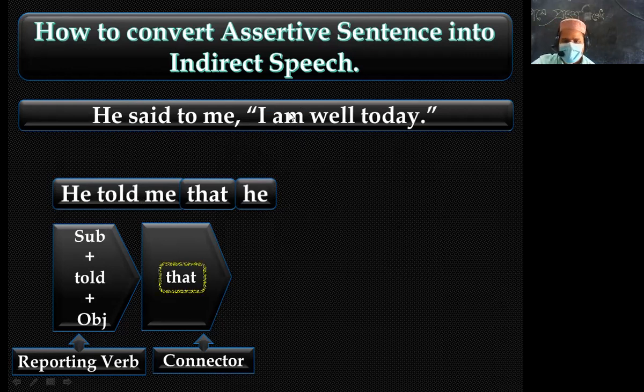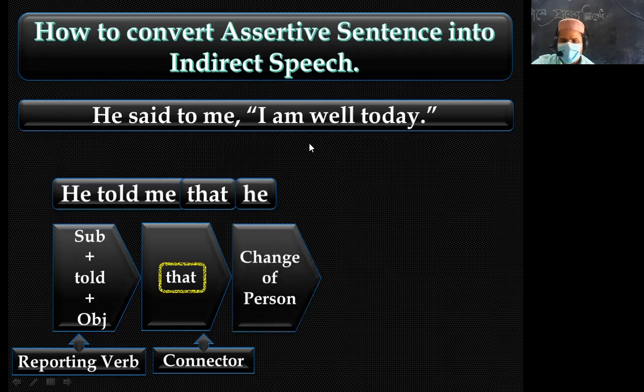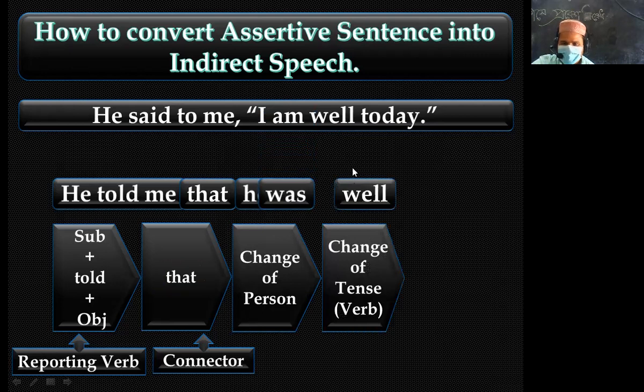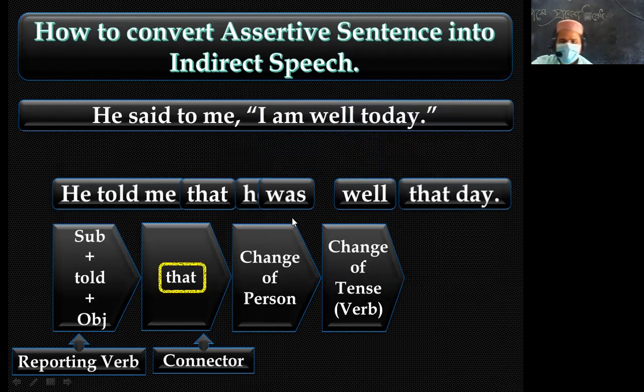So here "am" should be changed into "was." And another word, "well," no change. And the special word "today" will be changed into "that day." So, dear student, this is the process of changing direct speech into indirect speech of assertive sentences.